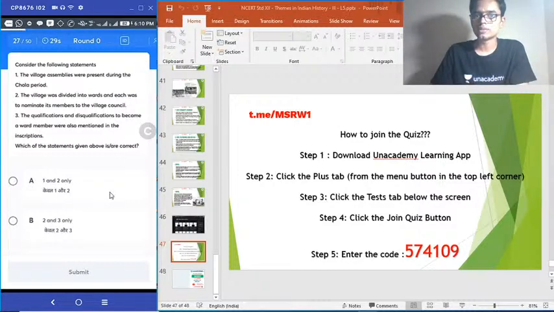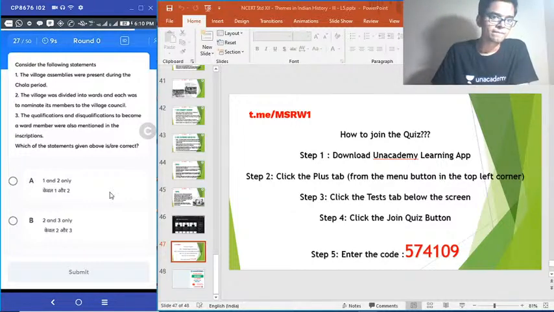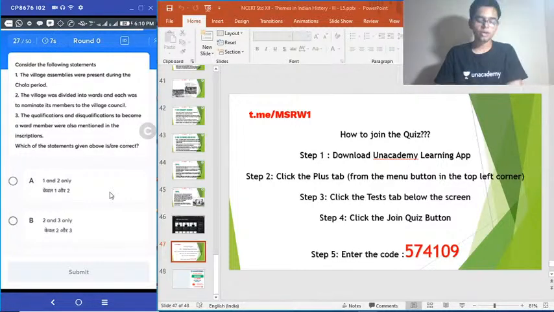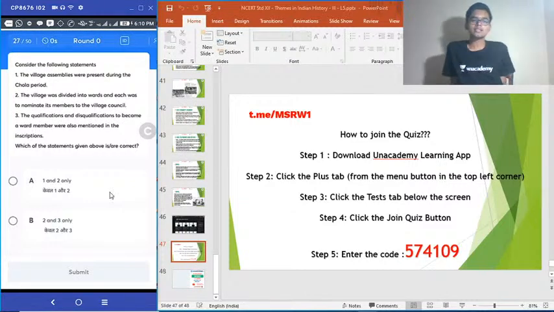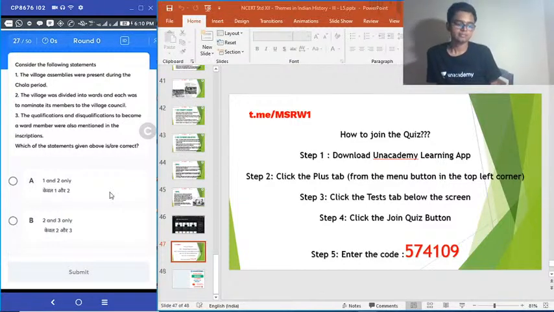27. Consider the following statements. 1. The village assemblies were present during the Chola period. 2. The village was divided into wards and each was to nominate its members to the village council. 3. The qualifications and disqualifications to become a ward member were also mentioned in the inscriptions. Select the correct answer. So we understand a lot about Chola administration from the Uttaramerur inscriptions. Okay, so choose the correct answer from the above given statements.